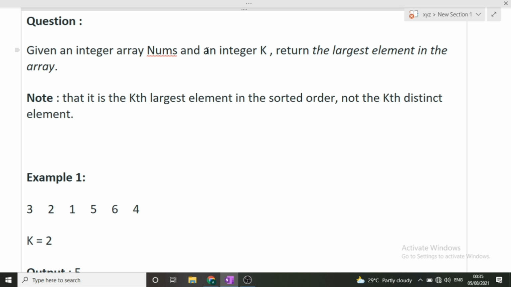If the k value is 1, then we have to return the first largest element, that is the largest element in the array. If the k value is 2, we return the second largest element, and if k is, let's suppose, 3, we return the third largest element in the array. So I hope you got the question.